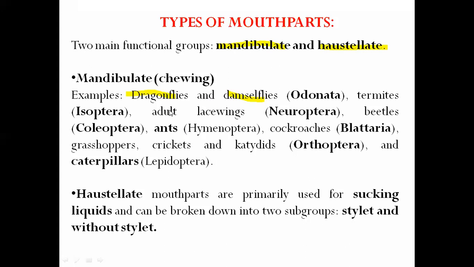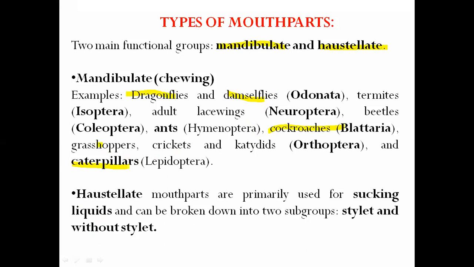Some green lacewings, but not the adults. Those have grubs and adults, a neuropteran insect. Some beetles, that is a coleopteran insect. Some ants, cockroaches. Cockroaches are Blattaria. Then grasshoppers, crickets, katydids, some of these orthopteran insects, and only the immature stage, that means the larva or caterpillar of lepidopteran insects, not the adult, the butterfly.